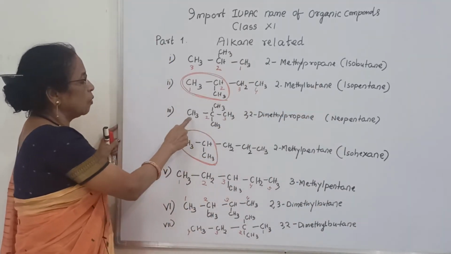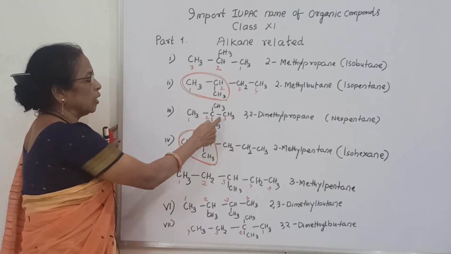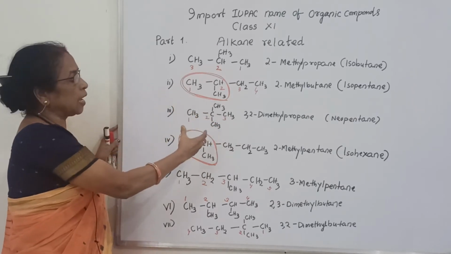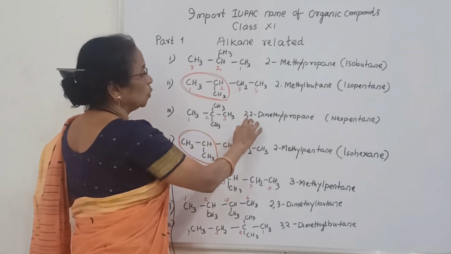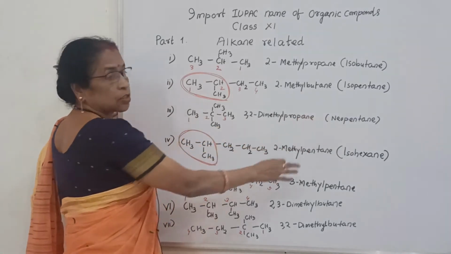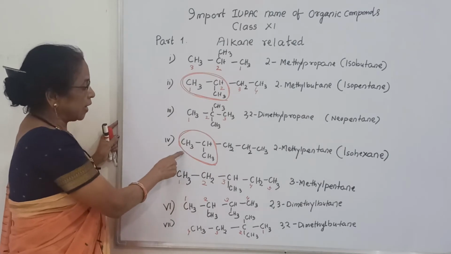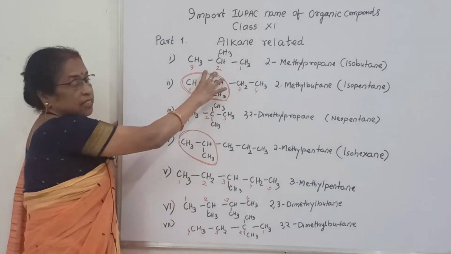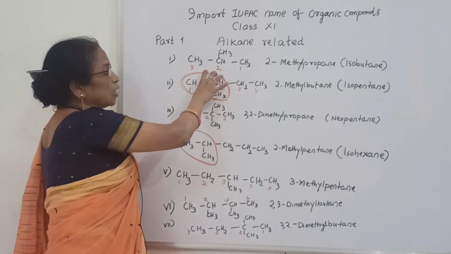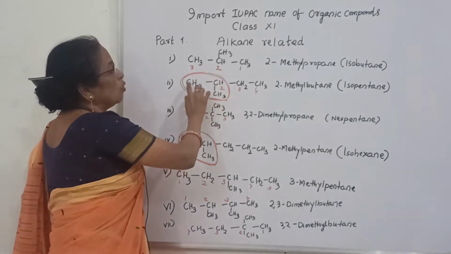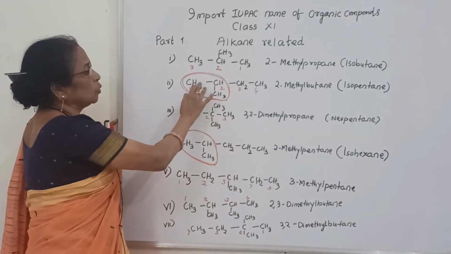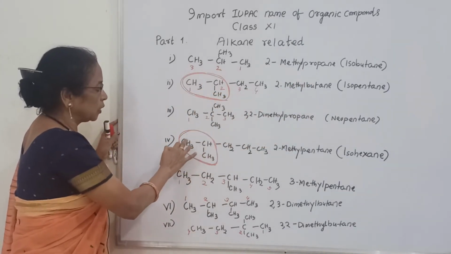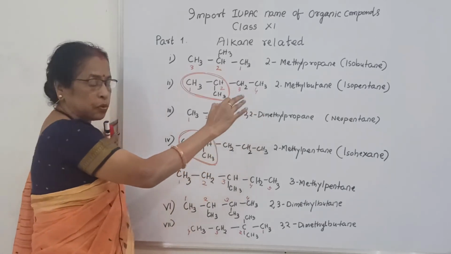Here you can say 1, 2, 3 or you can say 1, 2, 3. There are 2 position here. In 2 position there are 2 methyl. That is why 2,2-dimethyl propane, that is called neopentane. And here why I am giving that red color round, because this group is known as iso. When iso is used, that means you count all the carbon atoms 1, 2, 3, 4, 5. That is your isopentane. Here also 1, 2, 3, 4, 5, 6, isohexane.